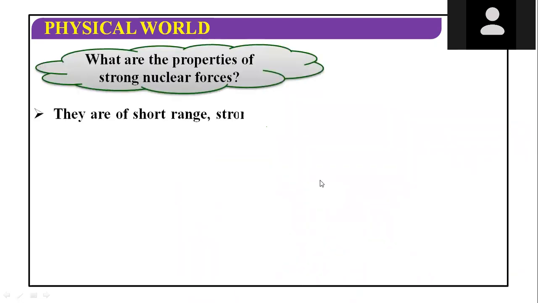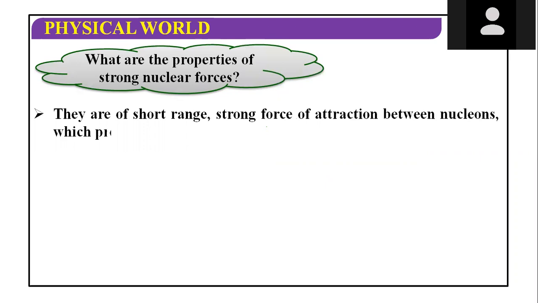So what are the properties of strong nuclear forces? That is the main topic of discussion, because from the properties we will know the hidden things about the strong nuclear forces. They are short range. Short range means they can be felt only in a region of short range. So what is that range?